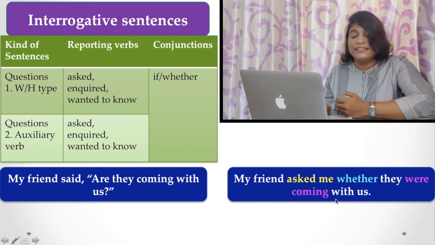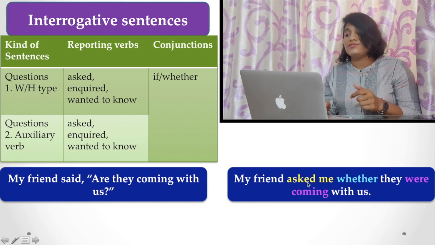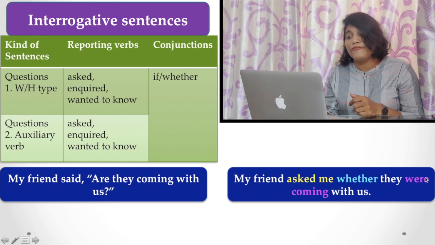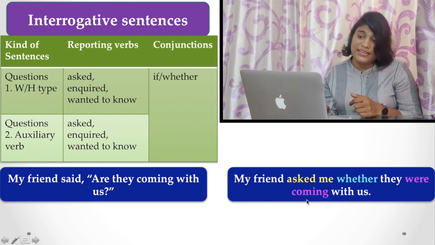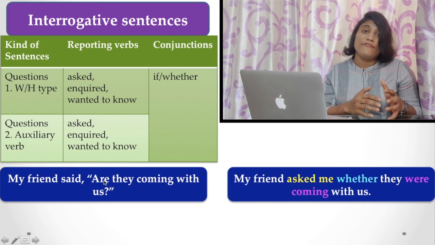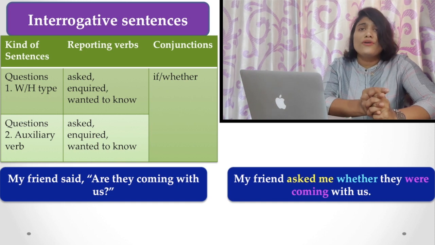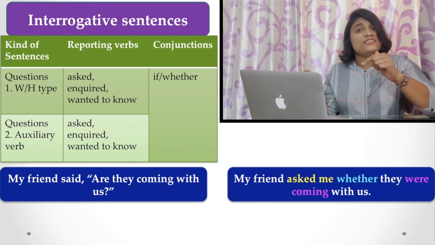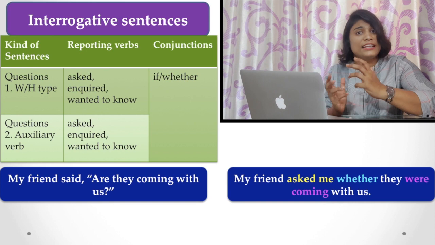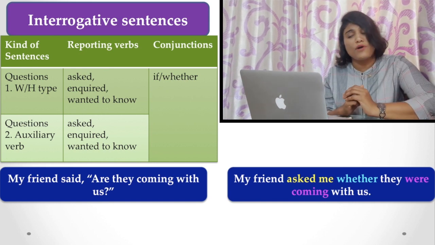And the other changes, as you know: as the reporting verb is in past tense, you have to change the reported verb similarly into the past tense, because it was are they coming. The verb in the direct speech was in the present tense. So if you have any queries, please do watch the video on narration change. I will of course give you the link in the description box.